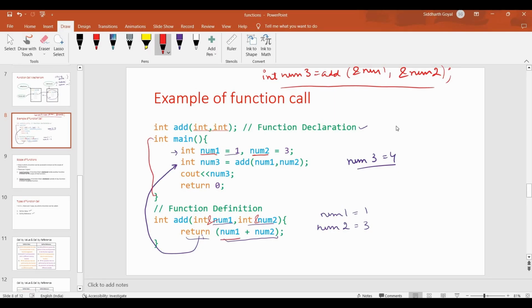Here, if I say num1 is equal to 0 and num2 is equal to 0, and return 0, obviously num3 will be impacted, but these two num1 and num2 will not be impacted in call by value, because we are sending values, and in call by reference we are passing the variables.